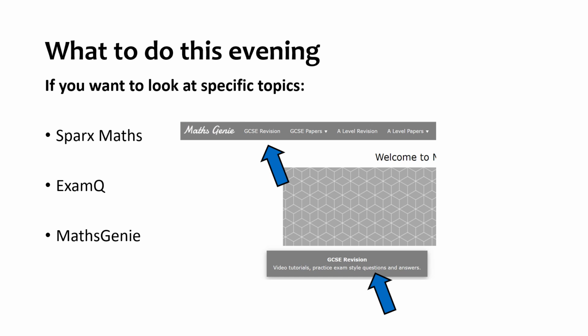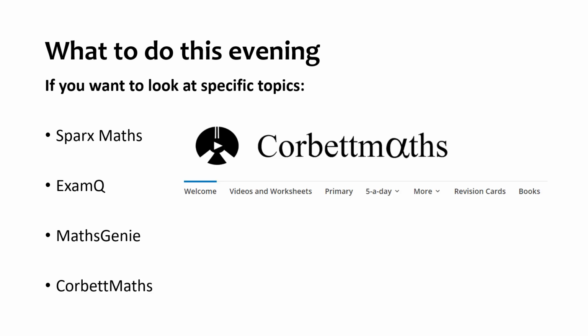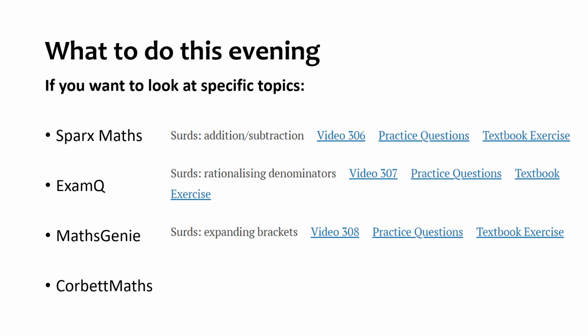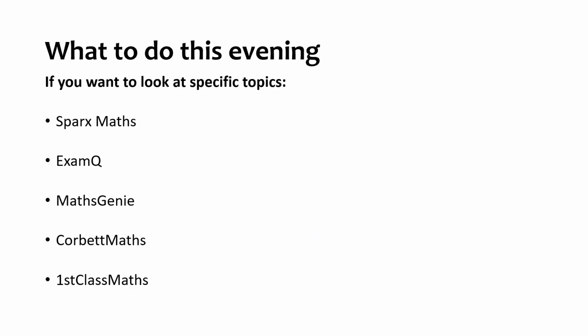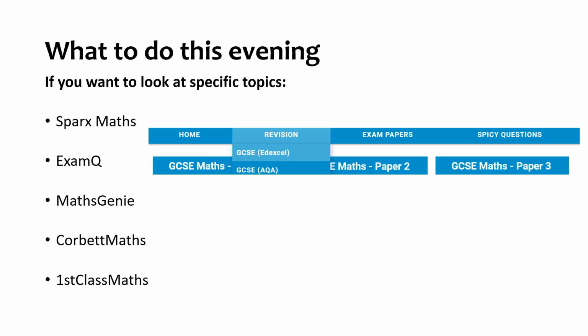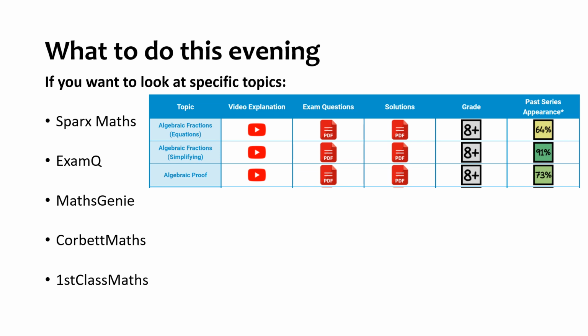Maths Genie: click on GCSE revision, and then you can choose from a long list of topics, and you get topic packs of questions with videos and answers as well. Similar to that, Corbettmaths: click videos and worksheets, and you've got videos and practice questions, and they do come with answers. And then finally, First Class Maths: click revision and make sure you've selected GCSE Edexcel and not AQA. Again, a list of topics alphabetized. You can also see on the very far right how often these things come up in the exam series, so that's a really useful feature as well.